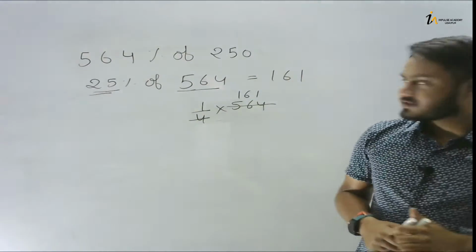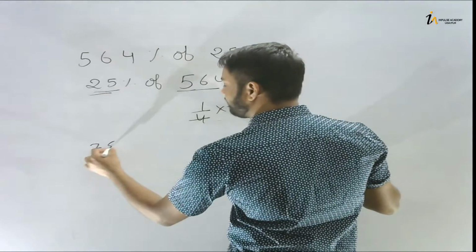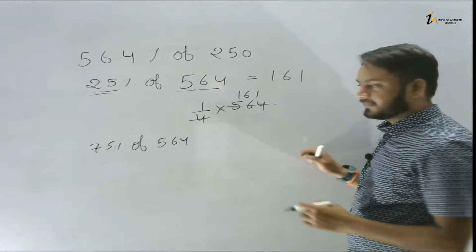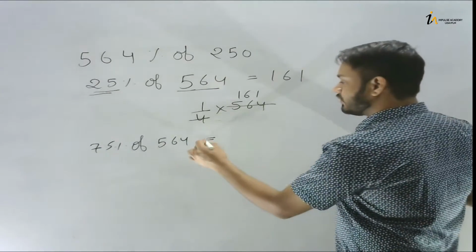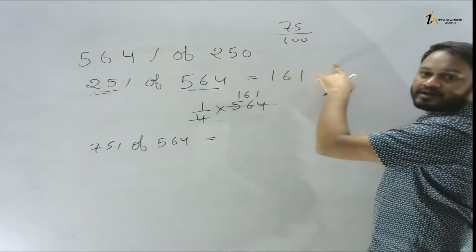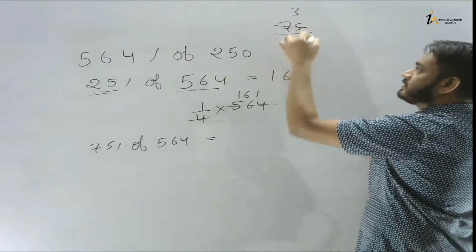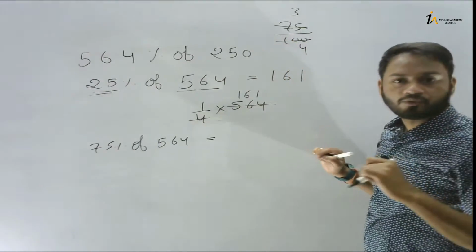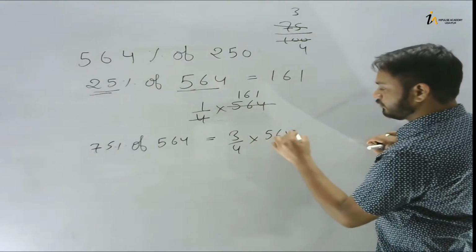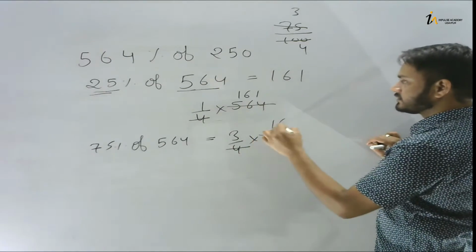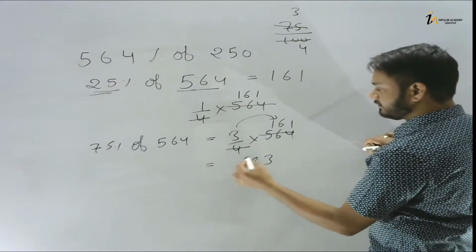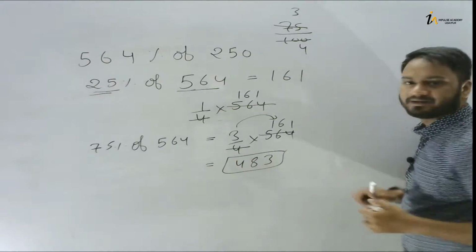Okay. Suppose if we want to find 75% of 564. Okay. If you want to write this question, just do one thing. 75, if you divide this by 100, then it will be 3 by 4, because 25 3s are 75, 25 4s are 100. So it is 3 by 4. Okay. So 3 by 4 of this number, that is 564. If you divide this, it will be 141, and then multiply this, it would be 3 1s are 3, 3 4s are 12, 3 1s are 3, 3 4s are 12... so it would be 423.